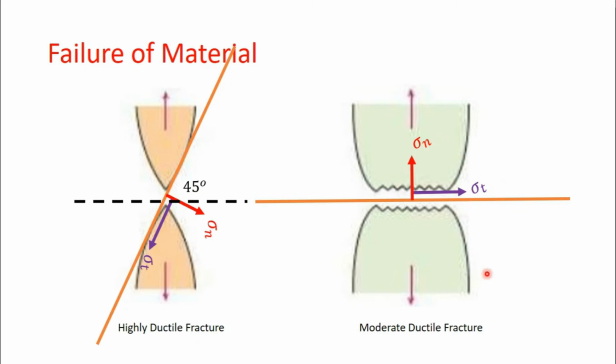So in both figures you can see that in highly ductile fracture, sigma t will play a dominant role, whereas in moderate ductile fracture sigma n will play a dominant role. And that's why the plane of action with respect to the failure is very important. And this is one such very good example representing the failure of material on different planes.